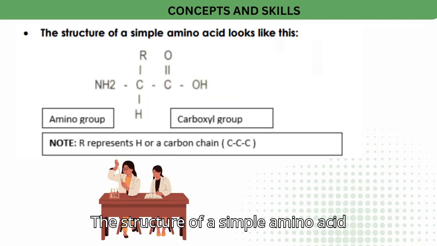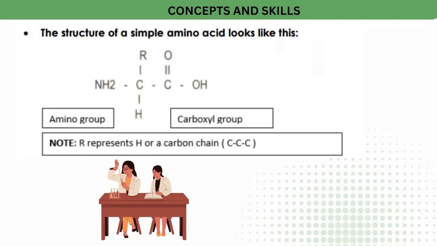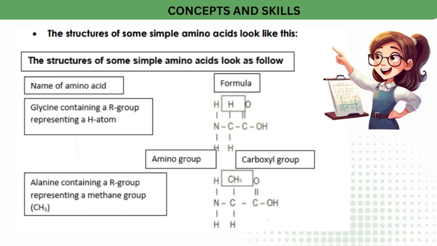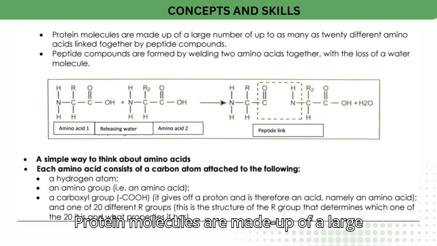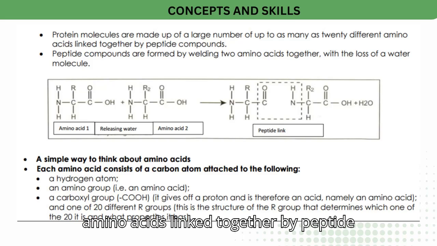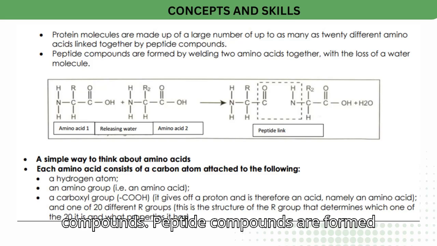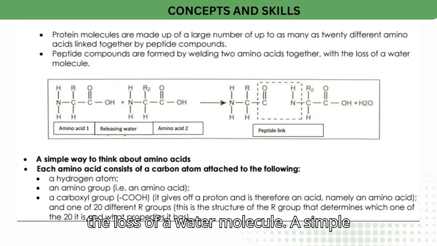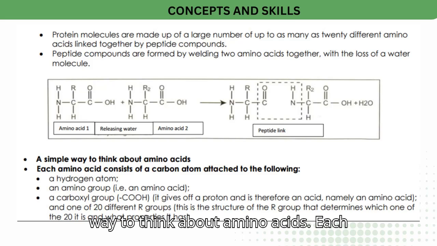The structure of a simple amino acid looks like this. The structures of some simple amino acids look like this. Protein molecules are made up of a large number of up to as many as 20 different amino acids linked together by peptide bonds. Peptide bonds are formed by joining two amino acids together, with the loss of a water molecule. A simple way to think about amino acids.